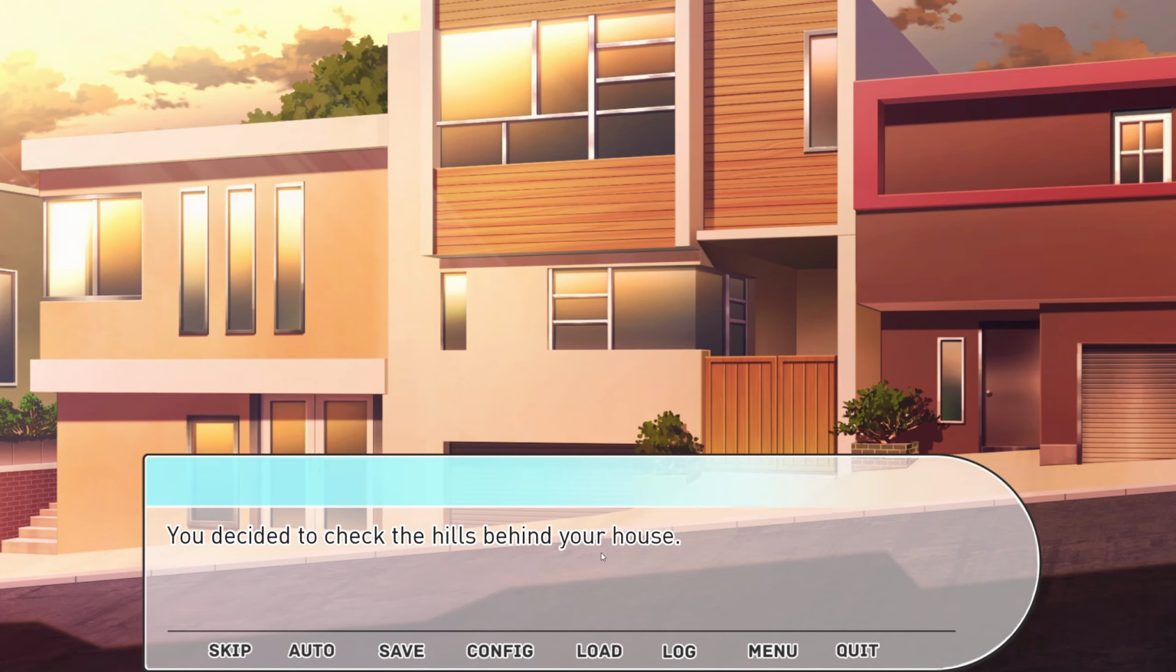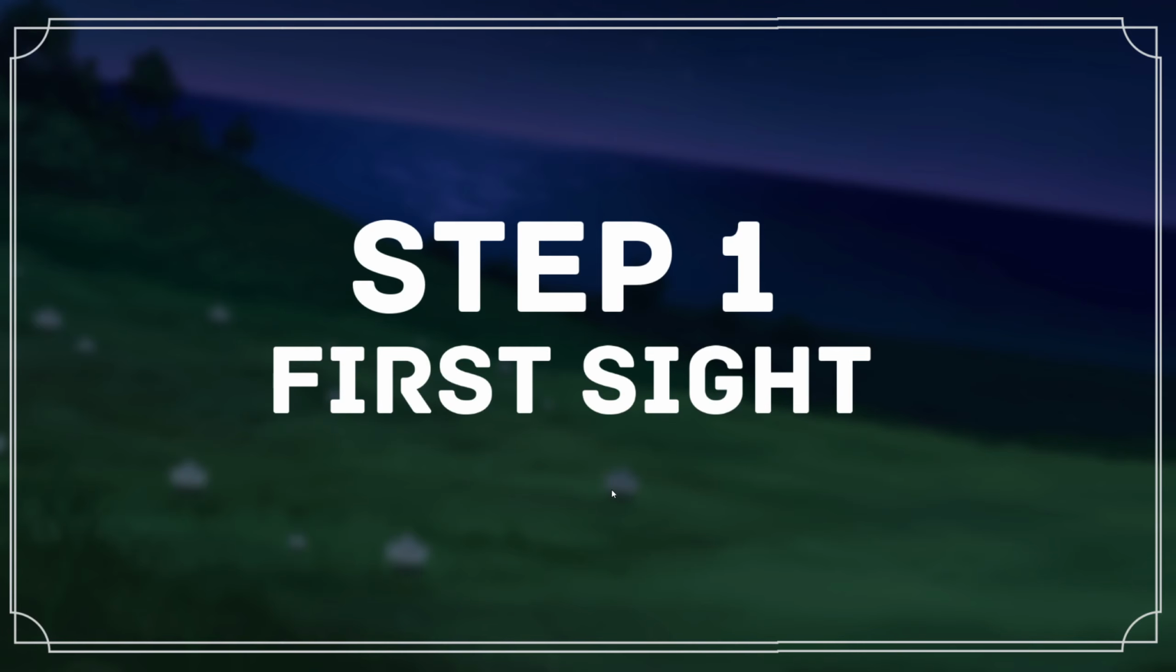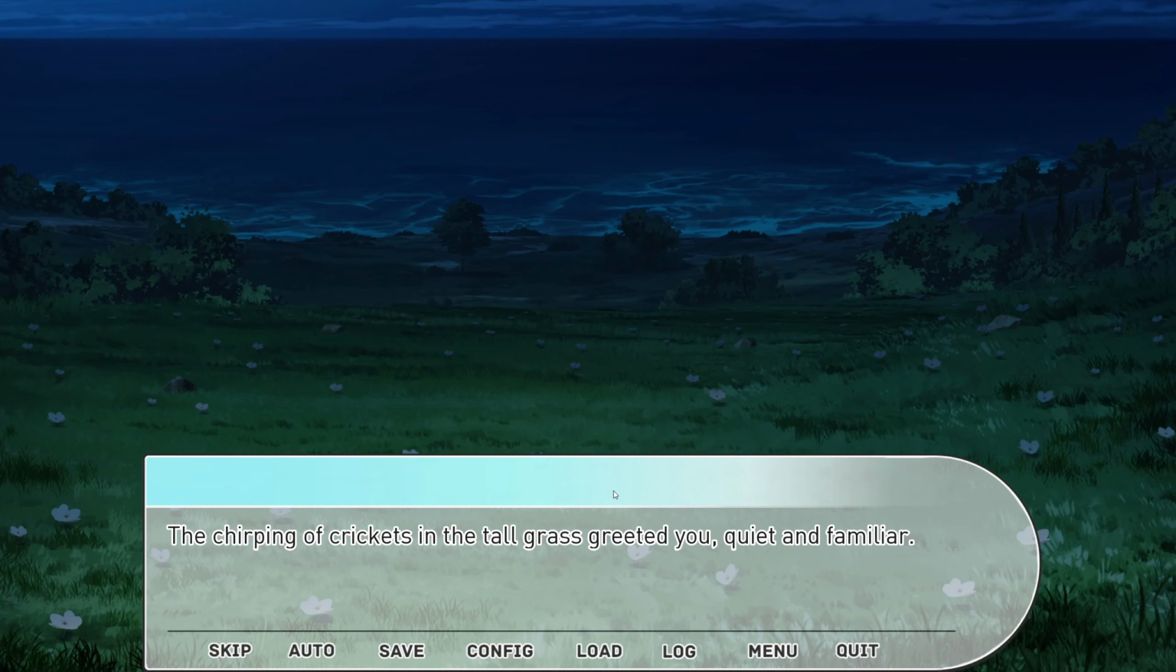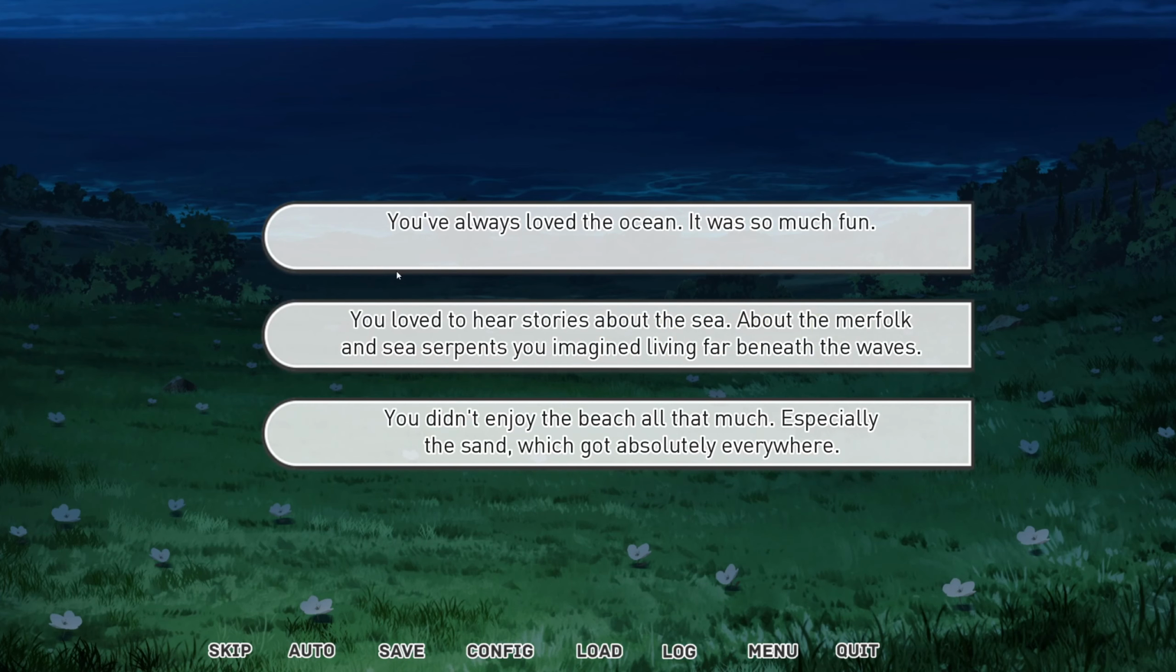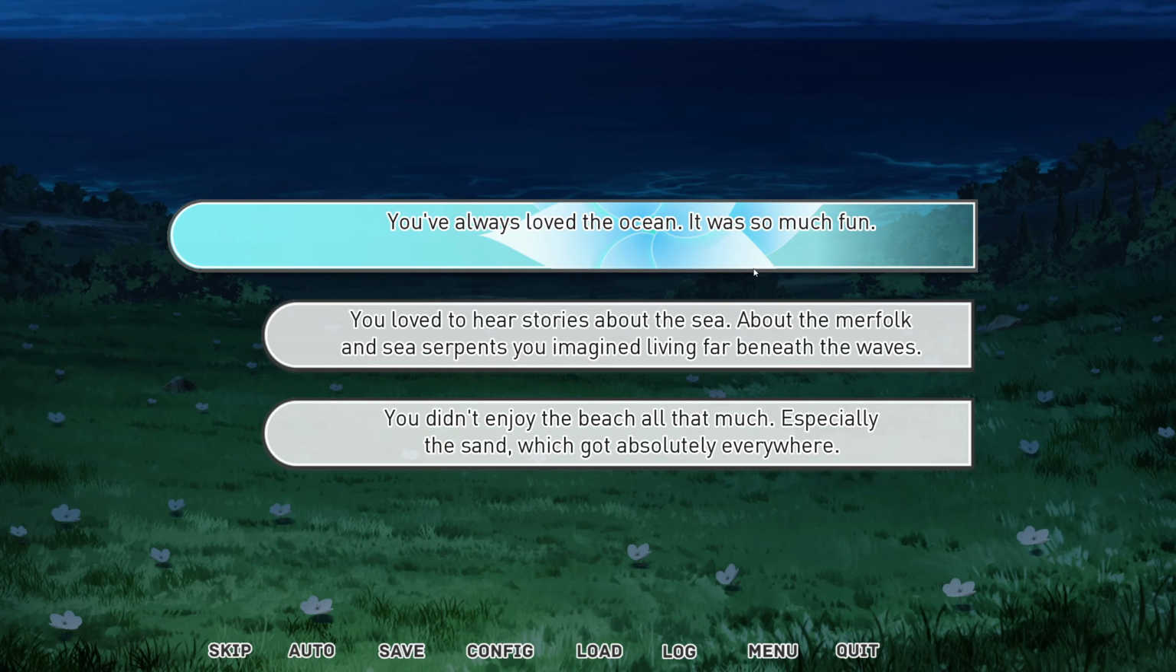He decided to check the hills behind your house. Come on, Cove, where are you? We need you back home so you don't get eaten by the fairies or something, I don't know. The chirping of crickets in the tall grass greeted you, quiet and familiar. From the top of the hill you could see the ocean as you walked. You listened to the crash of the waves on the shore and seagulls squawking as they settled down for the night. I always loved the ocean, it was so much fun.